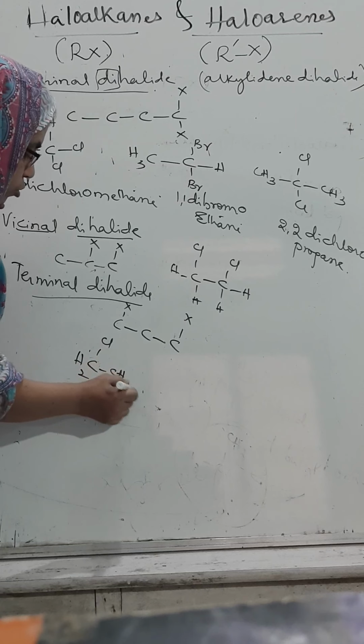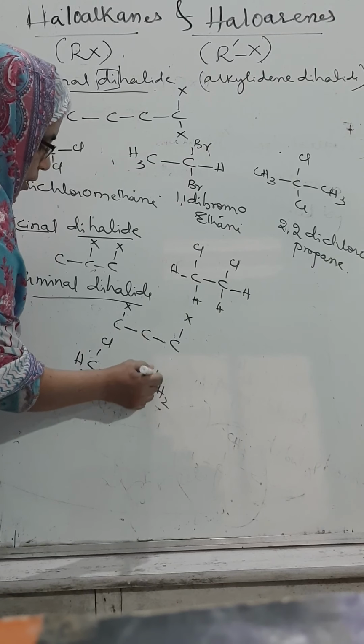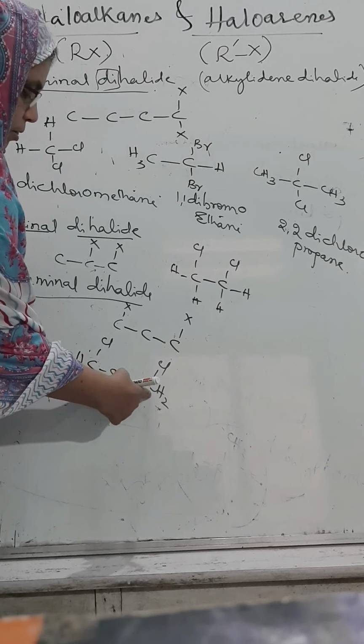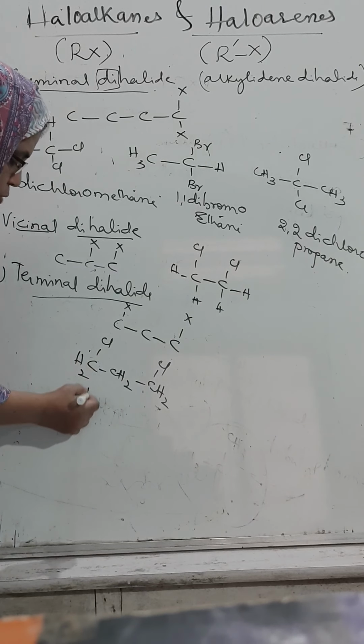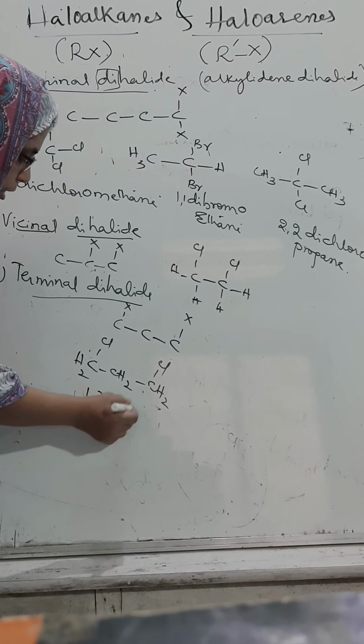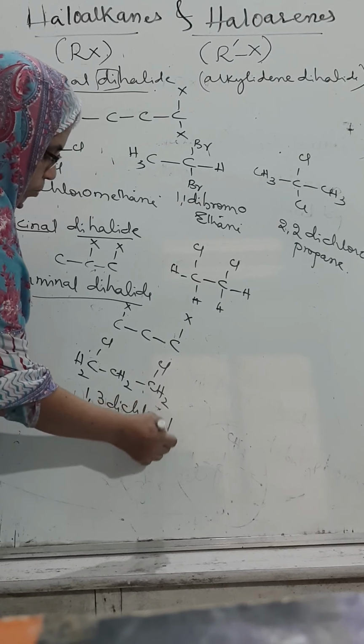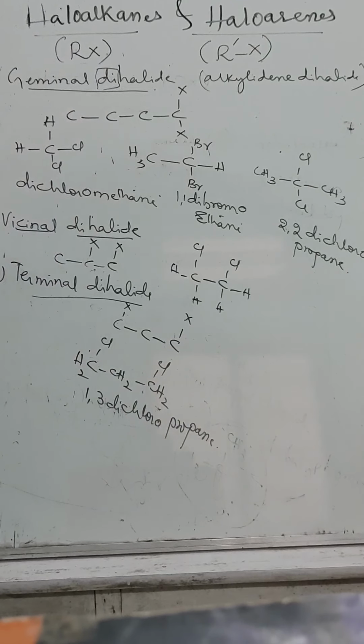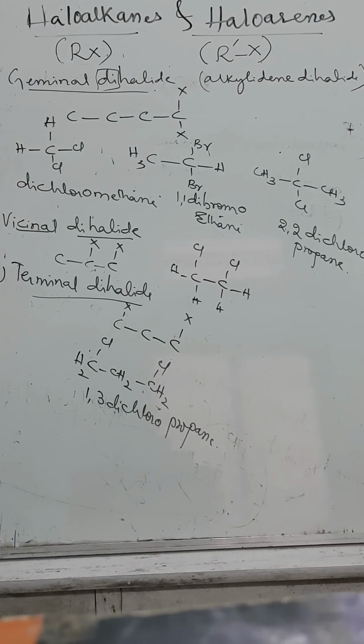CH2Cl, CH2, CH2Cl. Try for this name. The first carbon atom and the third carbon atom are containing the halide. 1,3-dichloropropane. What, tell me? 1,3-dichloropropane.